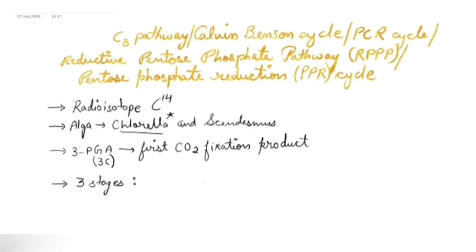So 3 stages are there. The first one we have is the carboxylation. The second one we have is reduction. And the third one we have got is regeneration. Now we are going to start with the C3 cycle, where the 3 steps we saw, that is carboxylation, reduction and regeneration, are we going to study.